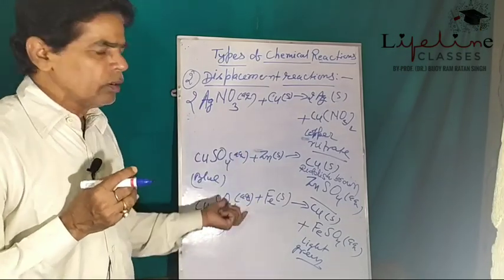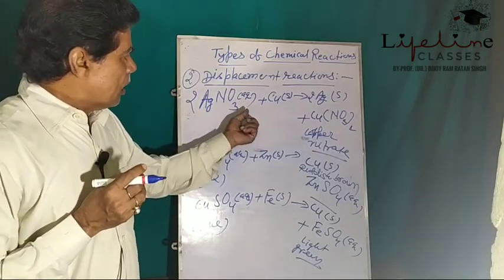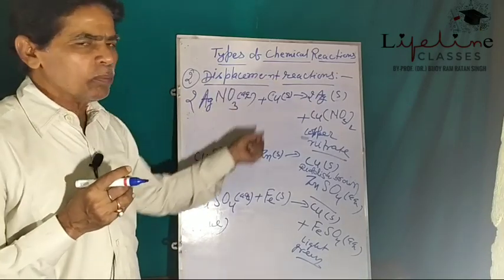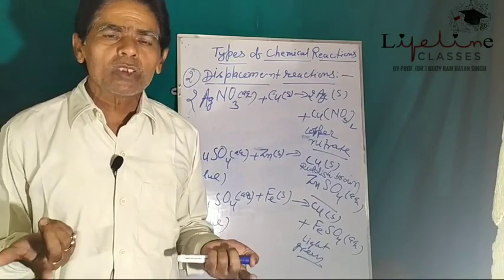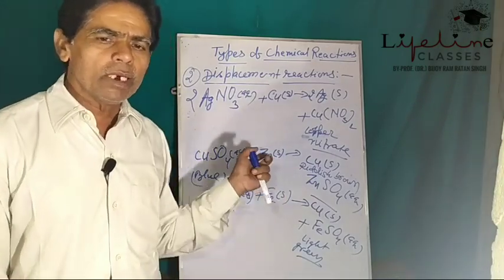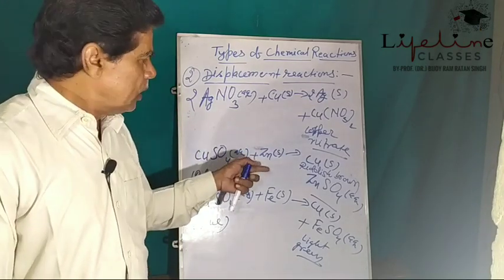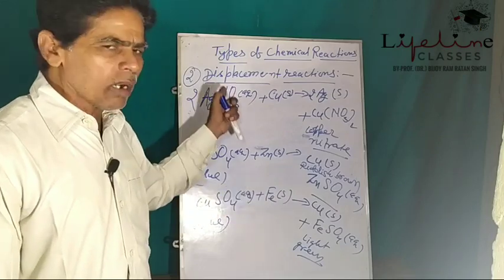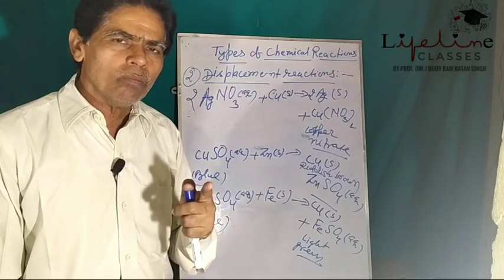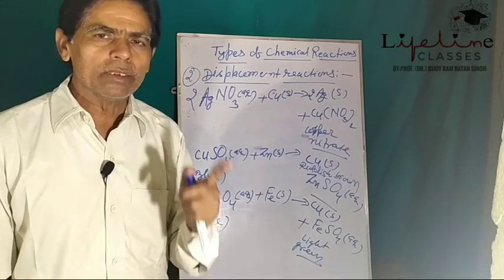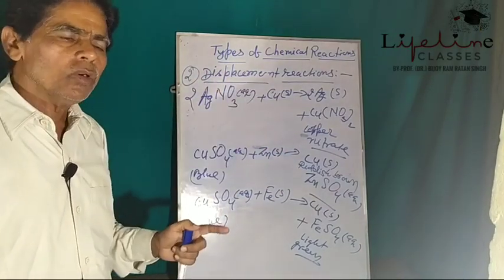These reactions are examples of displacement reactions. So what is the cause of a displacement reaction? I think you have already understood up till now that more reactive metals displace less reactive metals from their salt solutions. So this is the main clue of a displacement reaction.